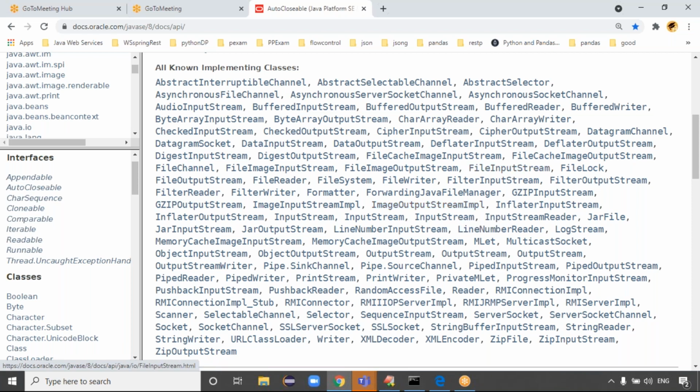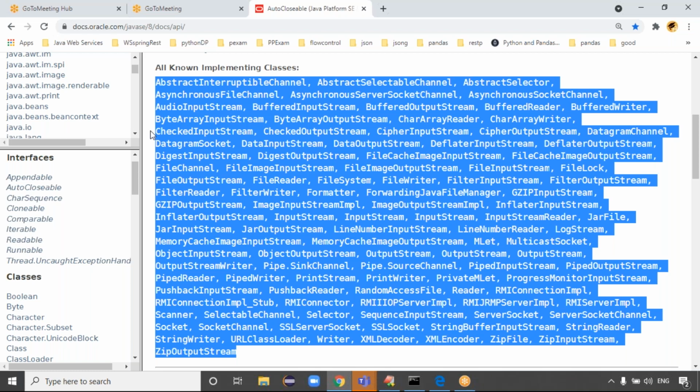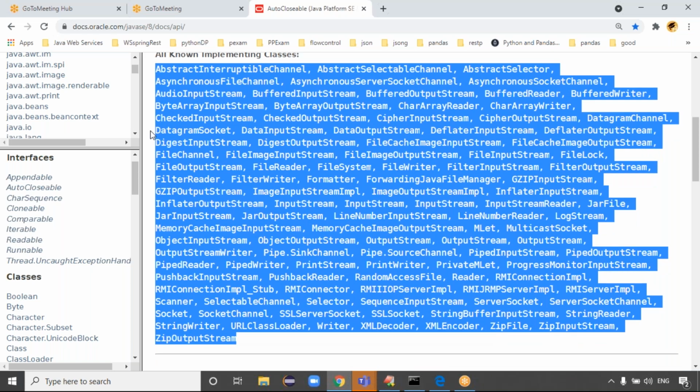If you want, you can check it out. I think the FileInputStream class is there, and somewhere the Scanner class is also there, you can try it. See that Scanner class. Yeah, this is the Scanner class. Like the Scanner class and FileInputStream class, we have many classes to close resources automatically. Out of these many classes, Scanner and FileInputStream are two of the classes. Guys, is it clear now?